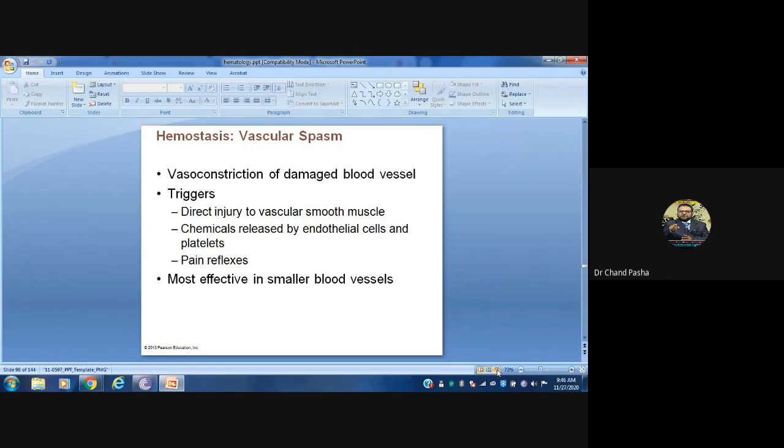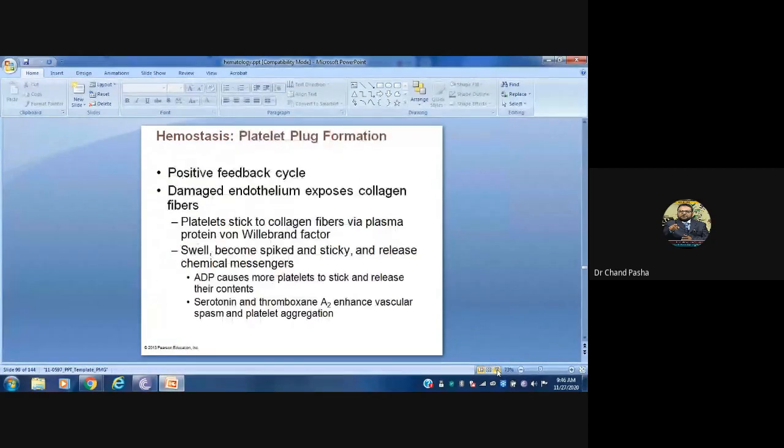That is called vasoconstriction. Vaso is blood vessel, constriction is becoming narrow. Here it is triggered by direct injury to the vascular smooth muscles and chemicals released by the endothelial cells, platelets, and pain reflexes. This causes contraction of the muscles in the blood vessel wall, and then it causes the vasoconstriction.